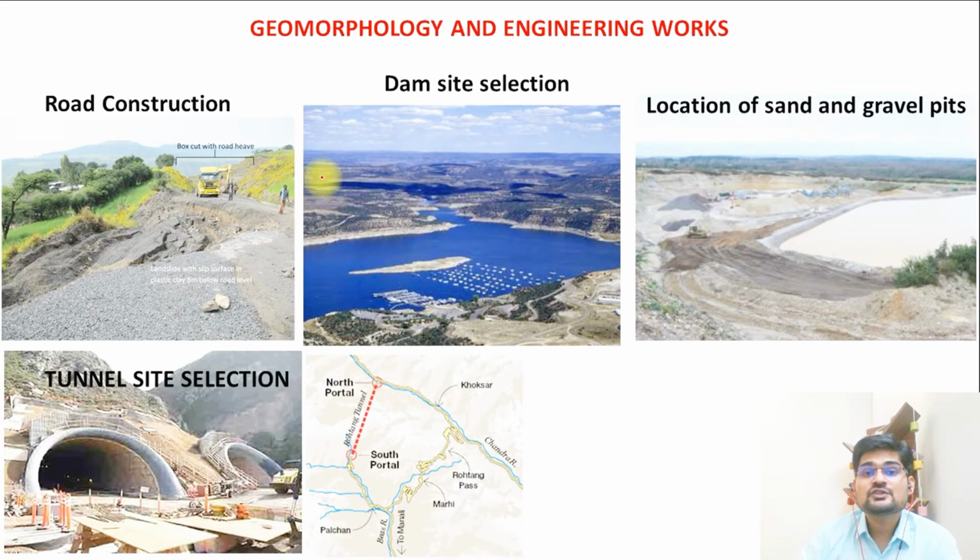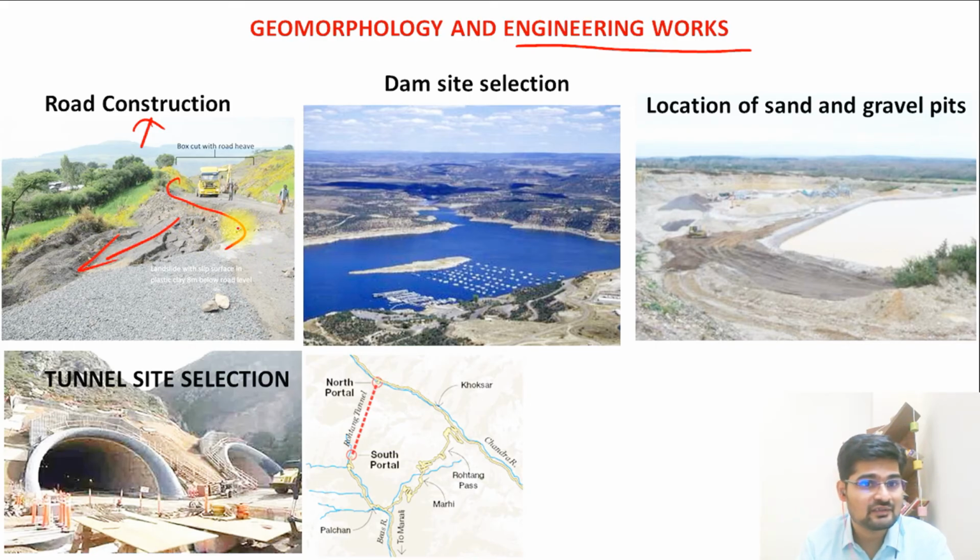Apart from that, geomorphology and engineering work are highly related and relevant in the current situation. How is it so? We already know that lots of road construction activity goes on in the hillsides, and there is a lot of subsidence also happening in various areas. So we must understand the slope, the feature, the fold, its structure. That's where road construction is important. Dam site selection, remember the making of a reservoir in particular places, that is important. Location of the sand and gravel pits from where open cast mining is done is related to the surface feature, topography and characteristics of the rocks, that is part of geomorphology.